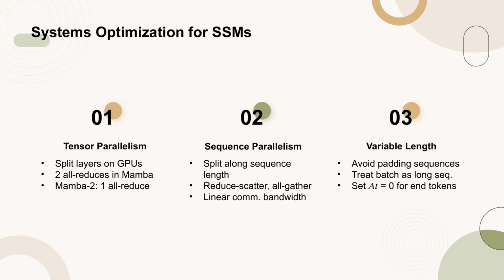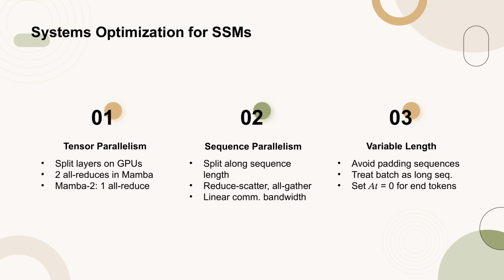In this section, we discuss systems optimizations for SSMs, focusing on the Mamba 2 architecture. We start with tensor parallelism, TP, which involves splitting each layer across multiple GPUs. In the original Mamba architecture, this leads to two all-reduce operations, increasing communication time.